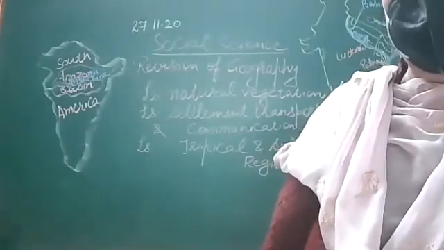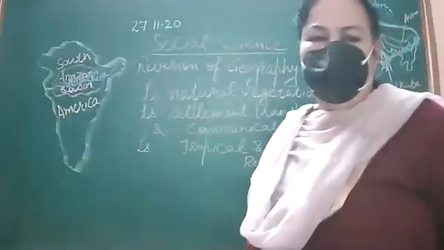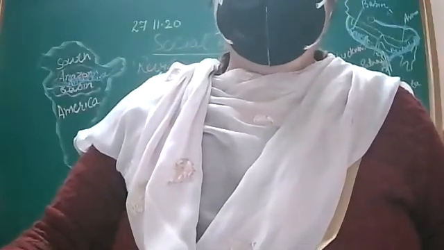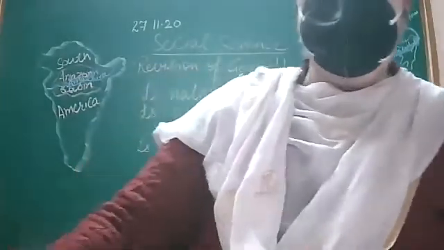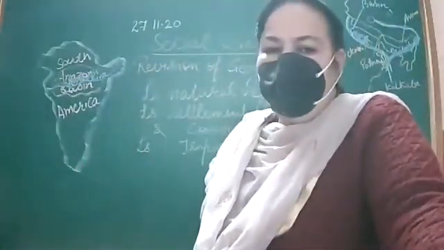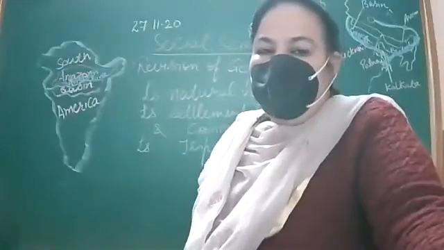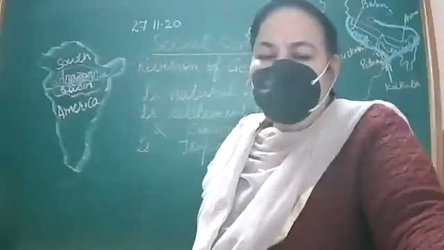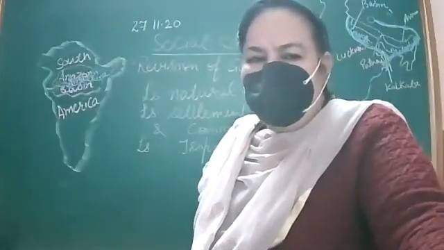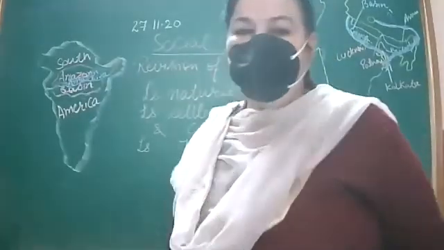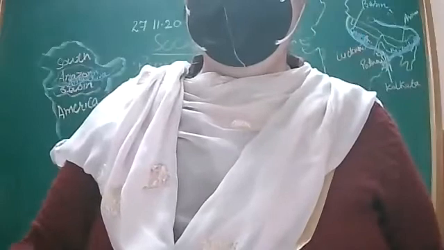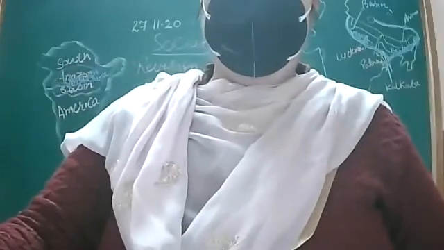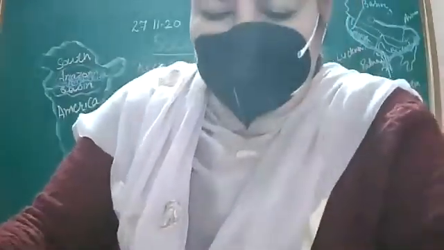Urban settlements, these days we can say, are becoming crowded, because people of rural areas are shifting towards urban areas. And in urban areas, people are doing different kinds of occupations and different jobs. They are running businesses and industries, and doing different kinds of jobs also. In urban areas, facilities are better as compared to rural areas. In urban areas, the life standard of the people is high. So this is about settlement.